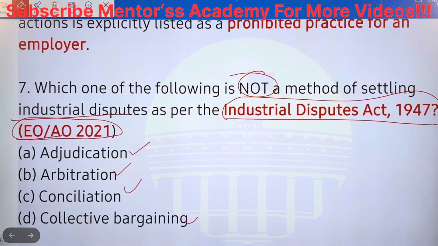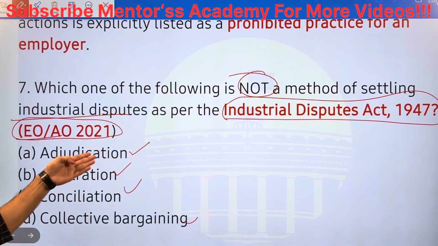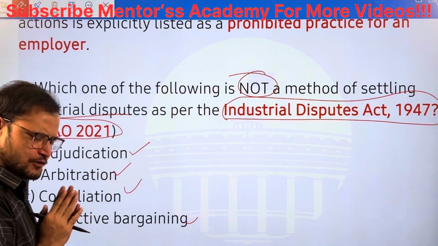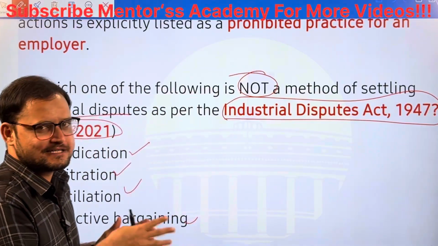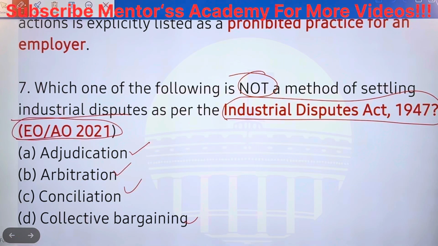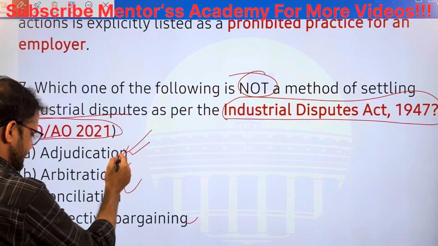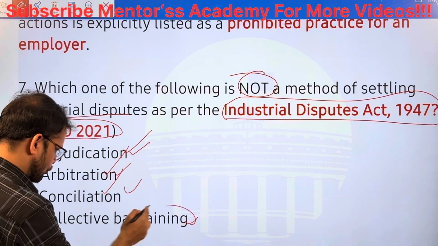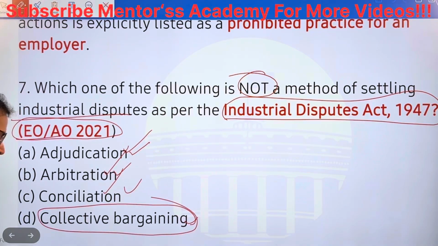Simply, by going through the options you can identify this. A method of settling any disputes, not only industrial disputes, any general disputes among people, can also be settled by adjudication, arbitration, conciliation, compromise. Collective bargaining would not be the case. D would be the answer. Simple.